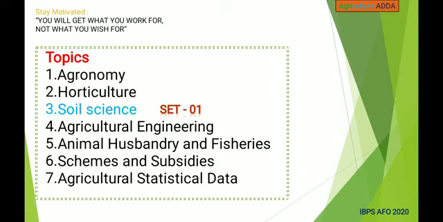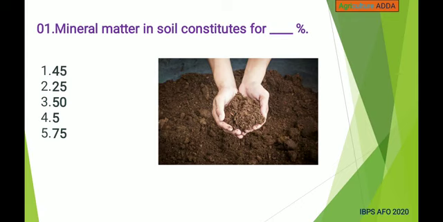And today's topic is soil science, set 1. First question: mineral matter in soil constitutes for dash percentage: 45, 25, 50, 5, 75. Answer is 45 percentage.